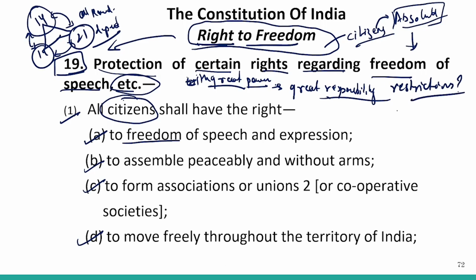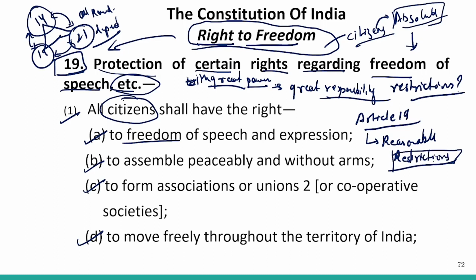So if we talk about restrictions, we need to understand that Article 19, which provides you the different rights, provides rights that are not absolute, but come with reasonable restrictions. Restrictions mean that although you have been given the freedom of speech and expression, you cannot say anything against or contrary to the sovereignty or the integrity of India, which disturbs the peace and tranquility of the society. You cannot say anything.